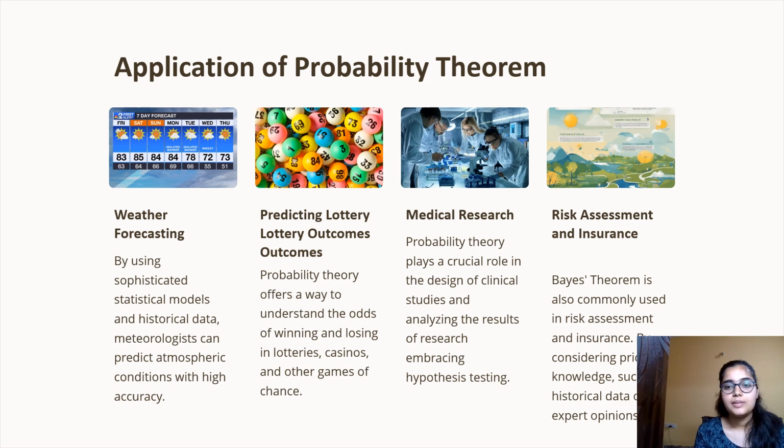Probability theory plays a crucial role in the design of clinical studies and in analyzing the results of research, including hypothesis testing. And fourth is risk assessment and insurance. Bayes' theorem is also commonly used in risk assessment and insurance by considering prior knowledge, such as historical data, with expert opinions.